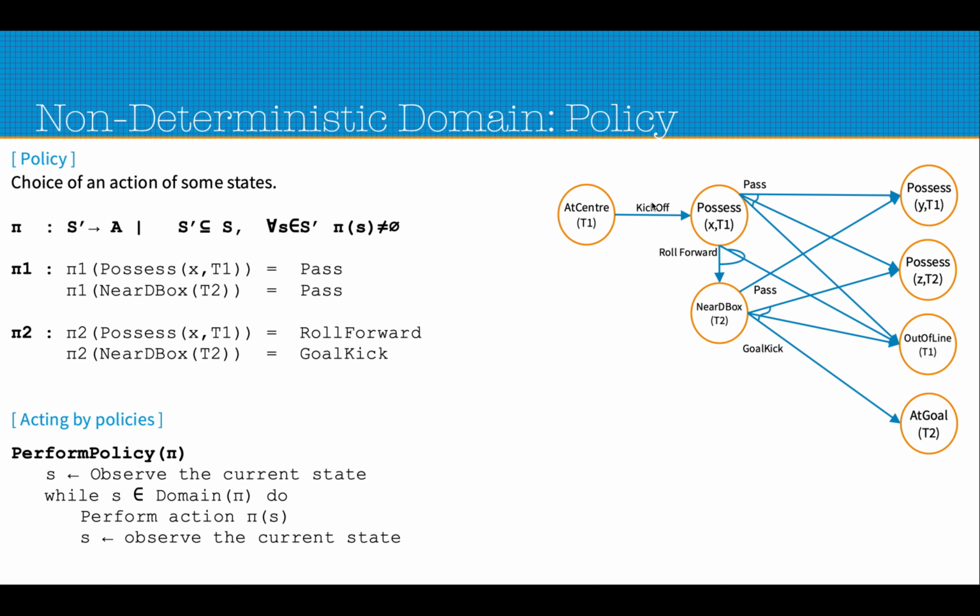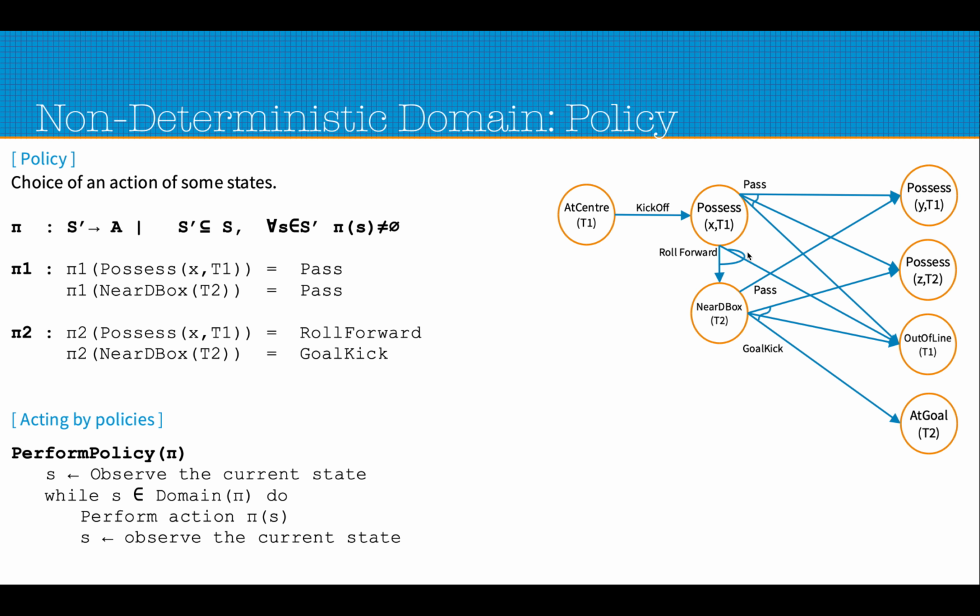One says that at the pauses state 1, pi 1 gives pass, which means that when the agent is at pauses state 1, there are two possible decisions to move forward with the game: one is roll forward, one is pass. But for this particular policy pi 1, the pass action will be chosen. In another policy pi 2, for the same state, we are choosing the roll forward action, not the pass action. So this is a mapping from pauses state 1 to pass for that particular policy.